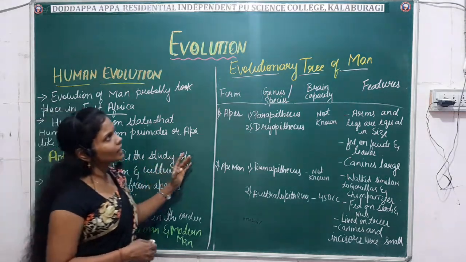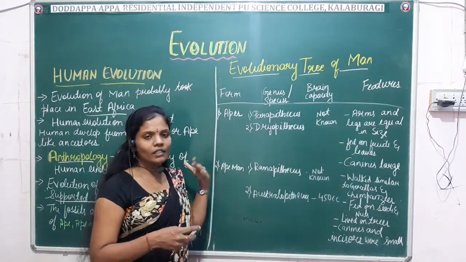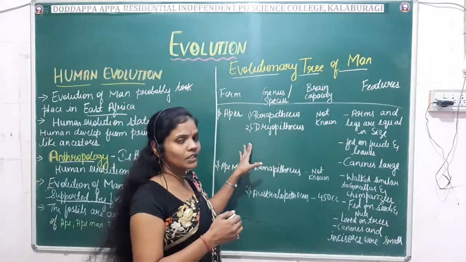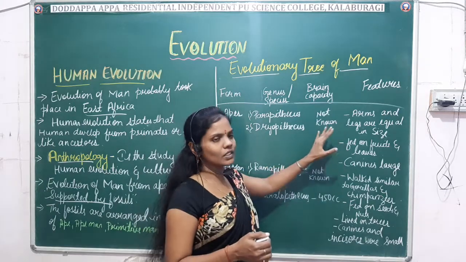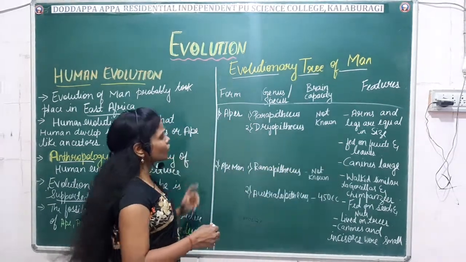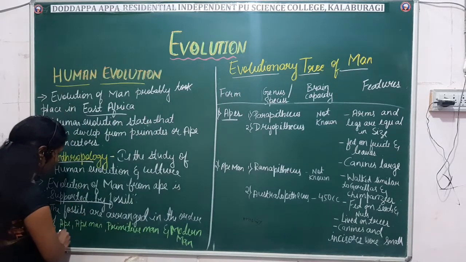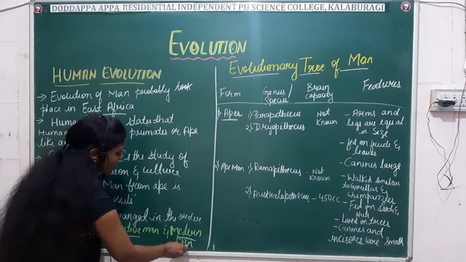Fine. Next we'll move to the evolutionary tree of man. What are the different eras and what are the different forms, and in that what different species have arisen and what are their brain capacity and features, we'll study now one by one. So first comes the apes. In this order you have to keep in mind, first is the ape, second is the ape man, primitive man and the modern man.